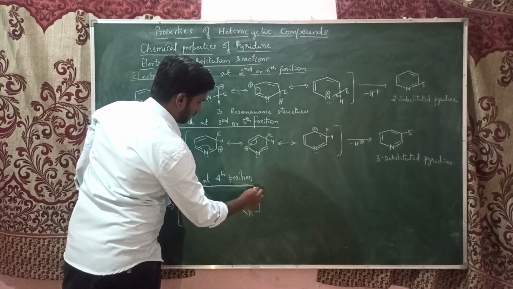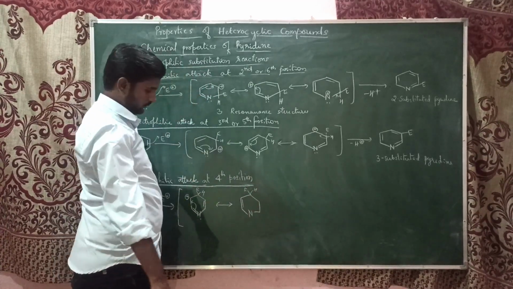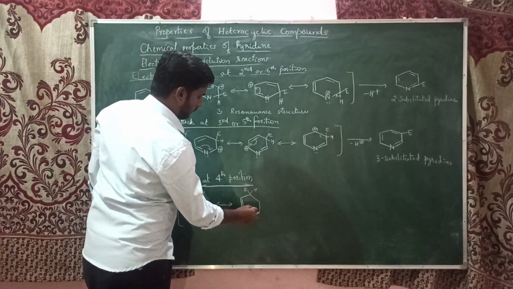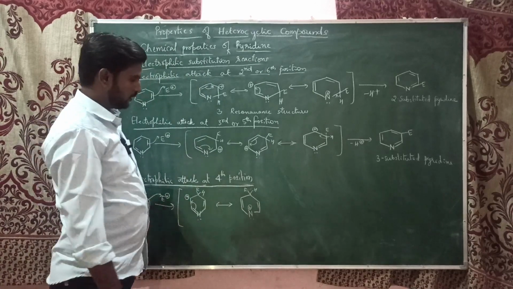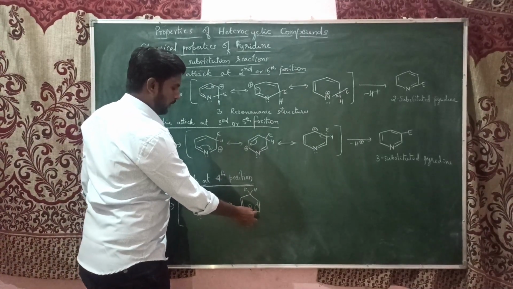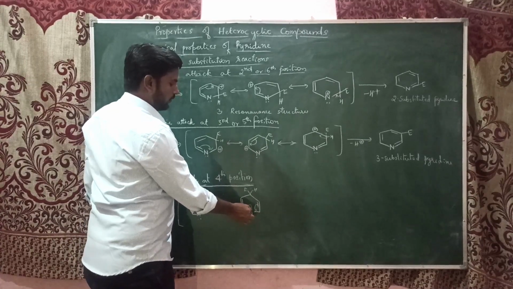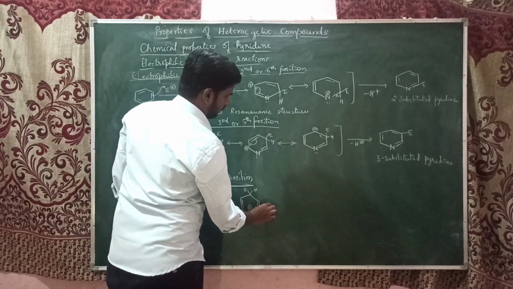This hydrogen and electrophile stay, this becomes a double bond, and the positive charge is over the nitrogen. And this also shows another resonance structure. This electron will shift and become a double bond, and the positive charge shifts from this nitrogen to carbon number 2, or the third position.